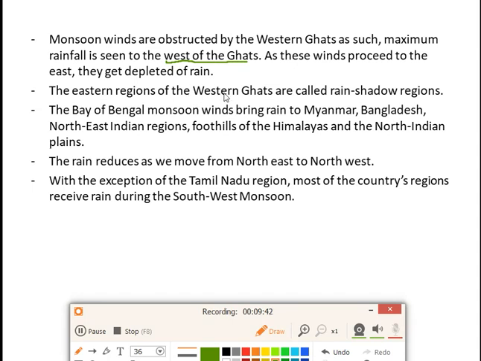The eastern regions of the Western Ghats are called rain shadow regions. So, what do we call the eastern region of the Western Ghats? They are called rain shadow regions.